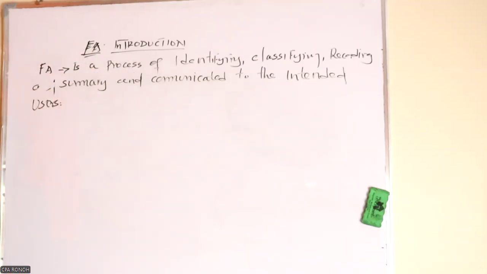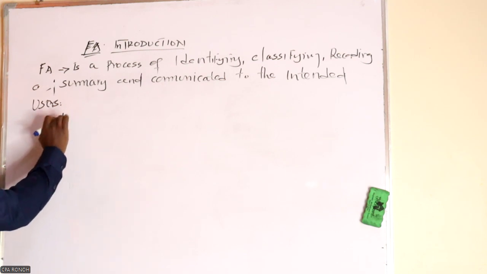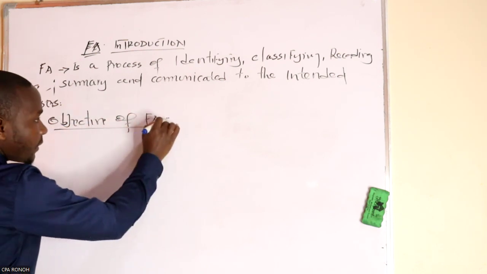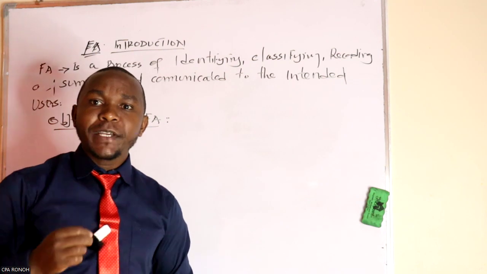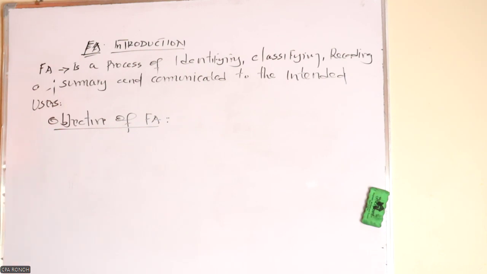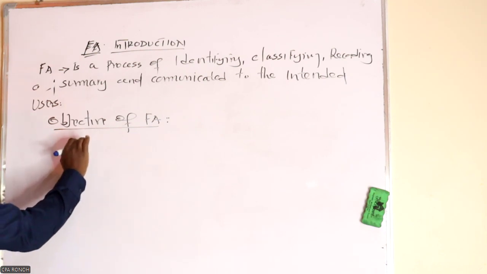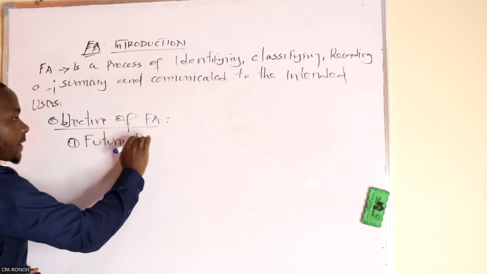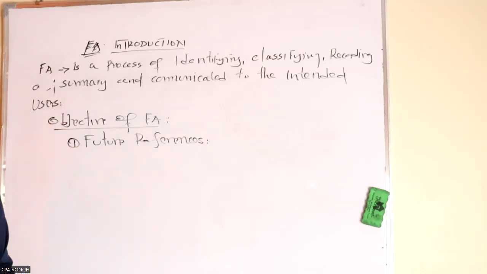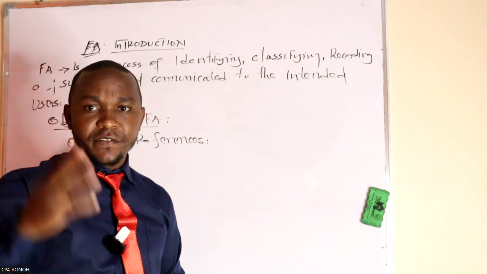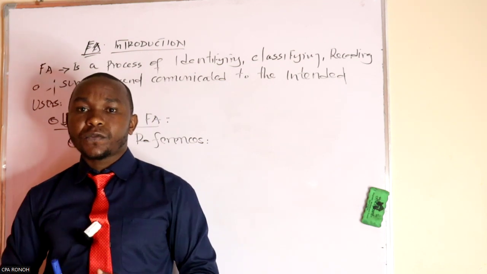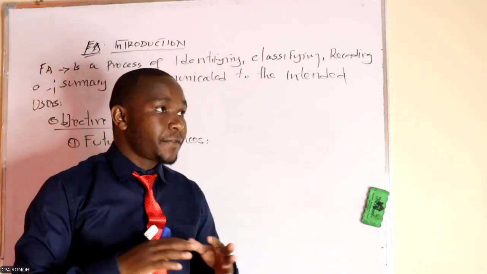Now, after that, we need to see the objective of financial accounting. Why do we need this financial accounting in the first place? We need this financial accounting for future reference, so that if the company wants this information in 10 years in future, they can find it because we have the records. So we need to keep the records of this financial information for our future reference.